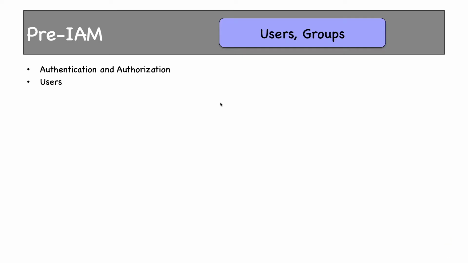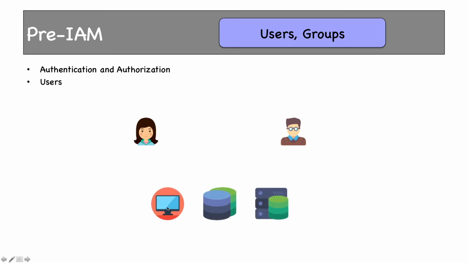Users are people who work on an environment or who use applications or products. She is a user, he is another user. We have multiple servers: Unix servers, databases and application servers, etc. As she is a Unix admin, she has authority to access this Unix machine. And being an Oracle DBA, this person has access to the database server. Similarly, we can have a lot of Unix admins, database admins, application admins, all needing some access or the other to some servers and machines.